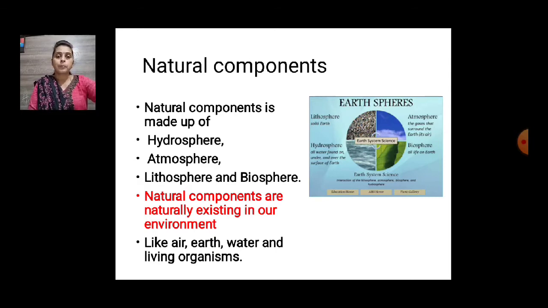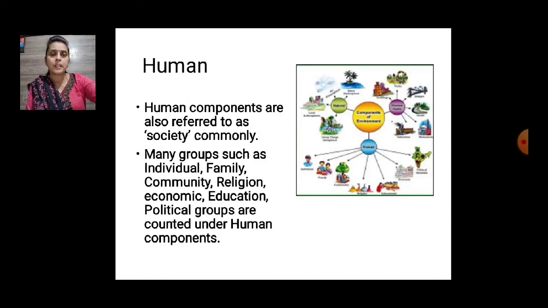Then the lithosphere, the layer of earth or land, is also a gift of nature. Without air we cannot survive, isn't it? The examples given in the last point, like air, earth meaning lithosphere, water and all living organisms, are considered to be natural components, or the natural environment.